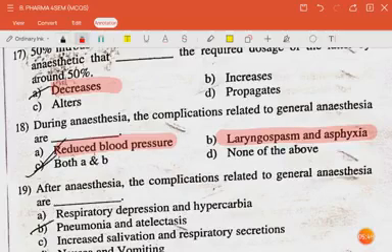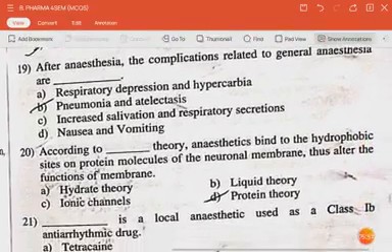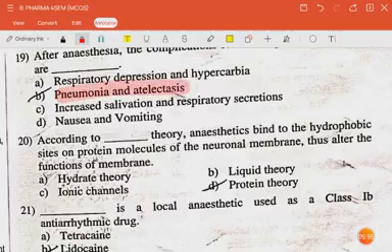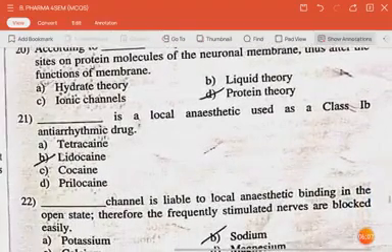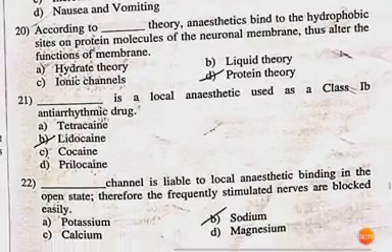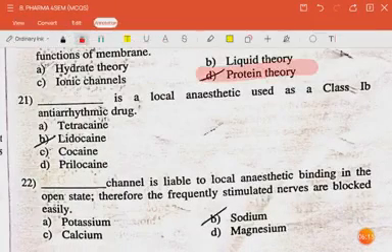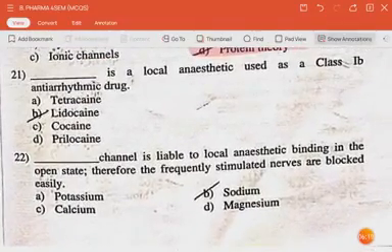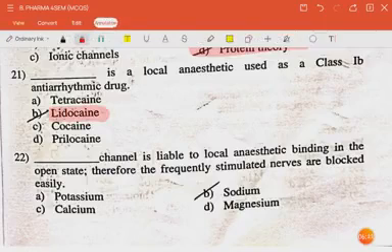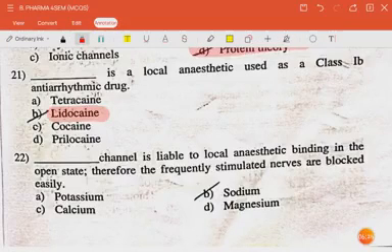The next question is after anesthesia the complications related to general anesthesia are pneumonia and atelectasis. The next question is according to dash theory anesthetics bind to hydrophobic sites on protein molecules of neuronal membrane thus alter the function of membrane. The answer is protein theory. The next question is dash is a local anesthetic used as a class 1B antiarrhythmic drug. The answer is lidocaine. The next question is dash channel is liable to local anesthetic binding in the open state, therefore the frequently stimulated nerves are blocked easily.